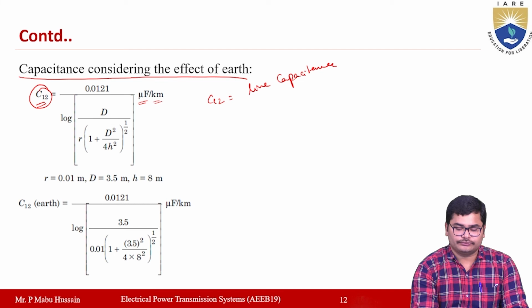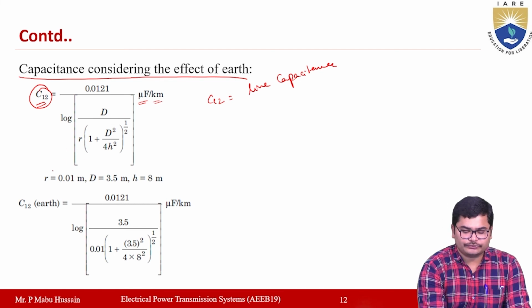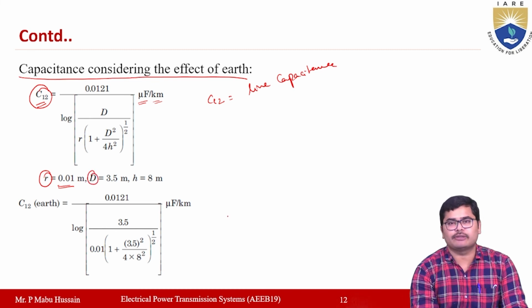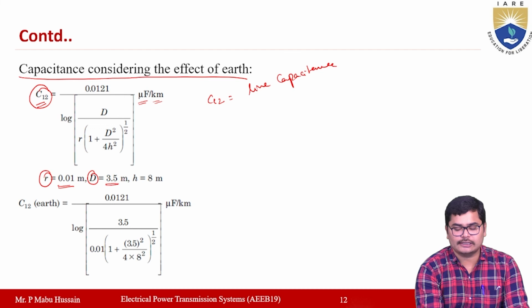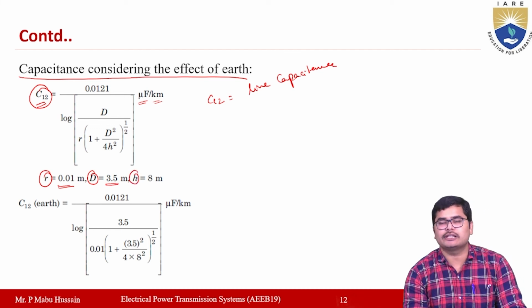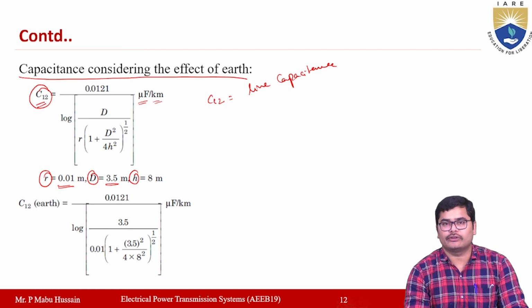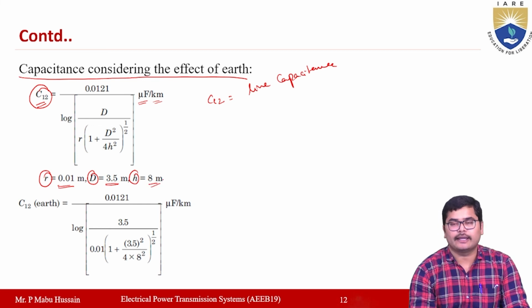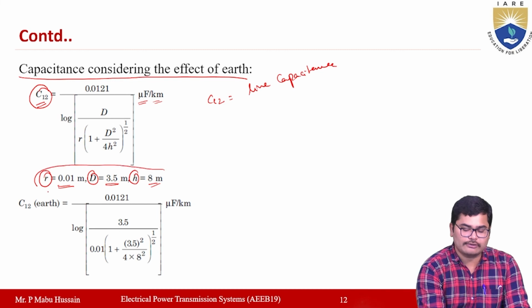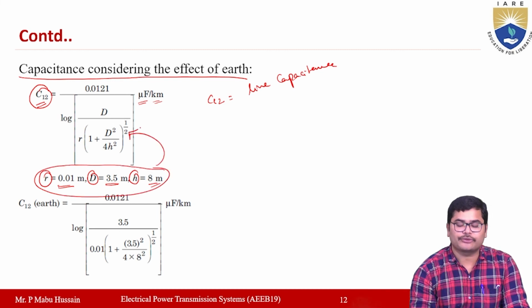Okay, right. So here the value of r is given, which is 0.01 meters, and the value of D, which is the spacing between the conductors, is given, which is 3.5 meters, and the value of h here is the height from the earth. Okay, so the conductor height from the earth is given as 8 meters. Okay, all the values are given.